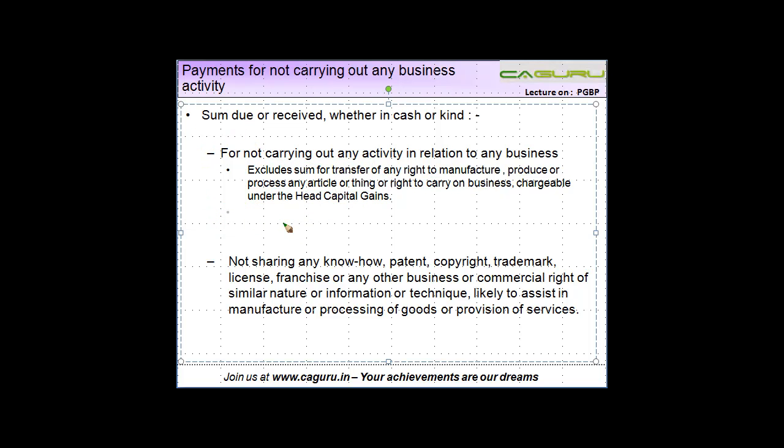Now let's see the second one. Sum due or received, whether in cash or in kind, for not sharing any know-how, patent, copyright, trademark, license, franchise, or any other business or commercial right of a similar nature, or information or technique likely to assist in the manufacture or processing of goods or provision of services.